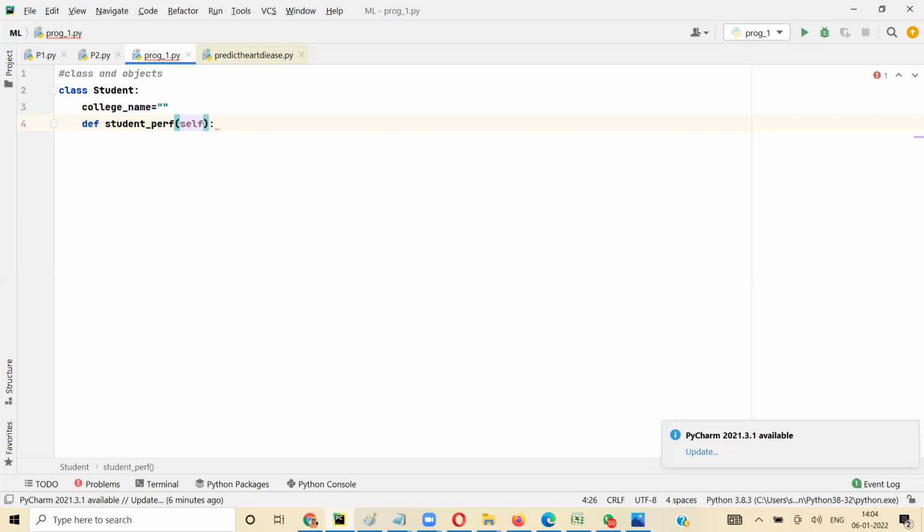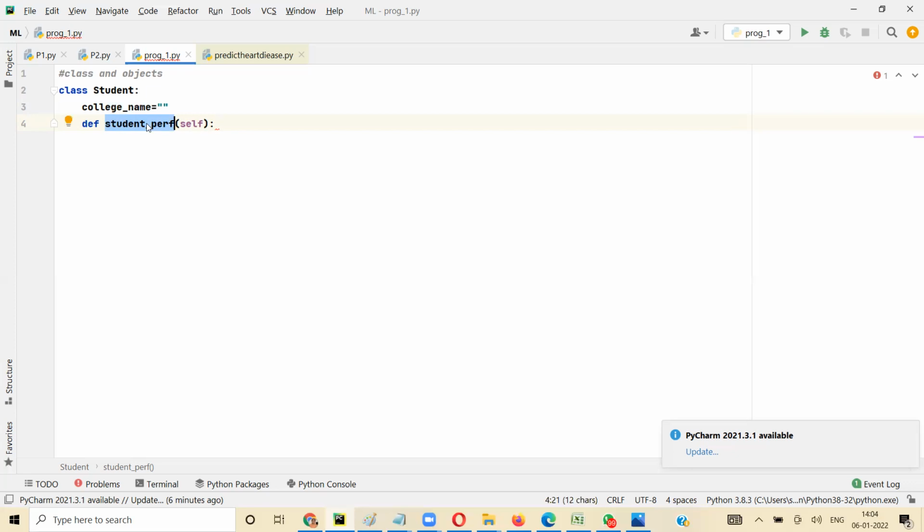So things that we do at class level are called class level members. It could be variables or functions. Even functions can be class level and object level. So what I'm defining here is a class level variable and an object level function. When you define an object level function, we put self.